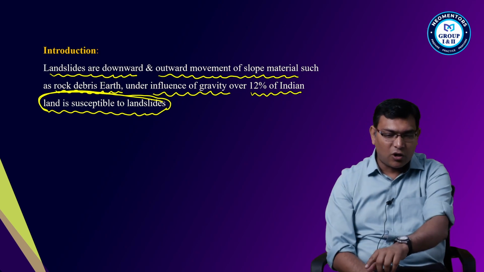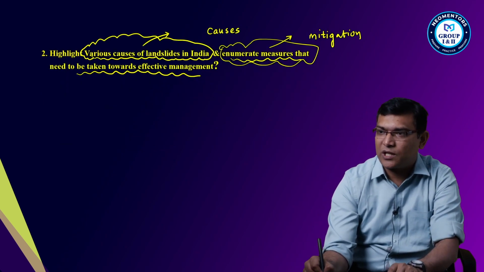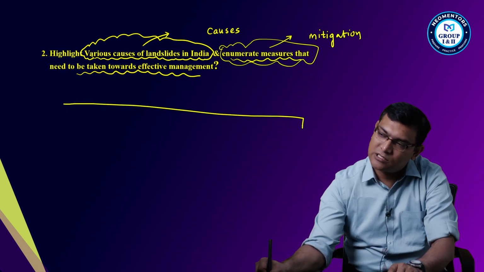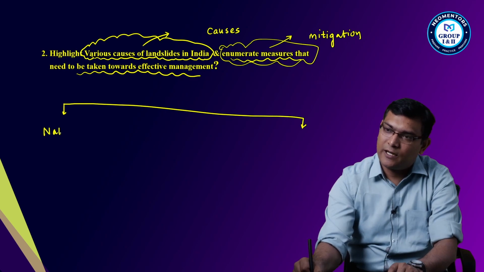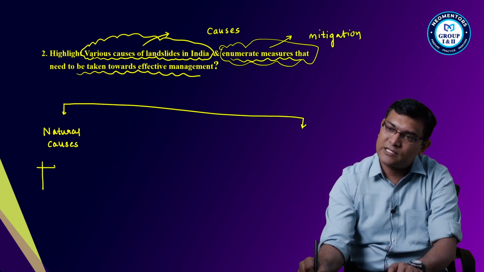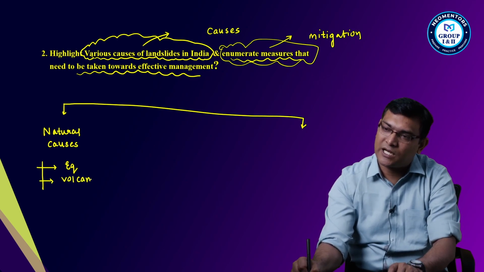Now let us see what the causes are here. There are two types of causes: natural causes and man-made causes. What are the natural causes here? Earthquakes are natural causes, and volcanism or volcanic eruptions are natural causes.